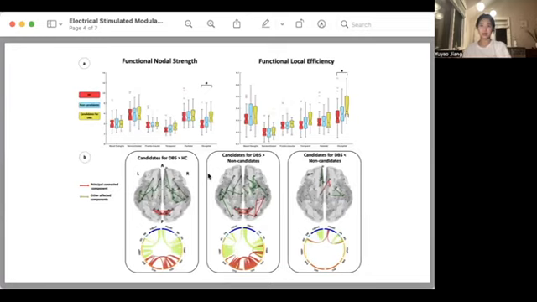In this graph, for section A, we demonstrate the difference of nodal strength and local efficiency of different groups at a lower network level. And for section B, I used NBS and ANOVA to generate the data for demonstrating the connectivity and networks within certain parts of the brain of the patients.